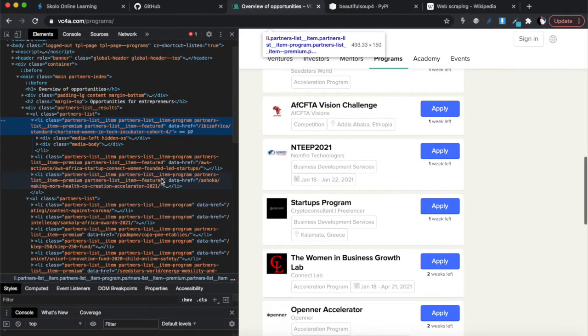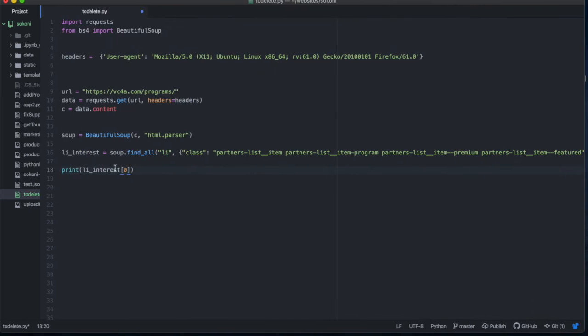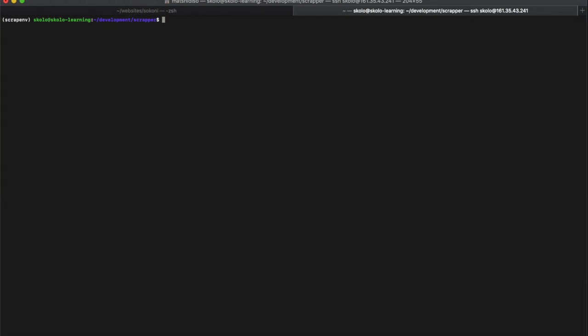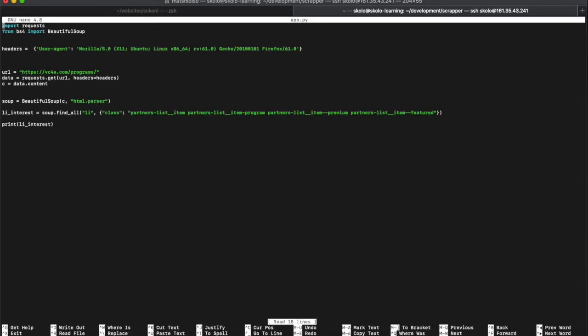I just want to print just one, li_interest at 0. So let's clear this again, and then let's open that app.py. And at the bottom here, let's just print li_interest at 0. What this will do is print the first element in the array, and we can at least have a look at what that element looks like.